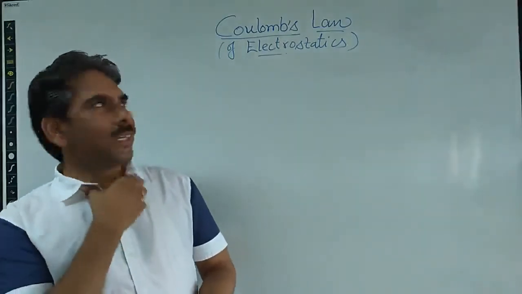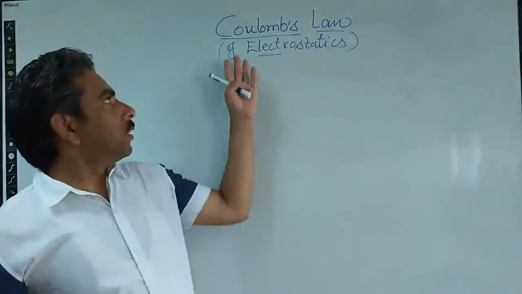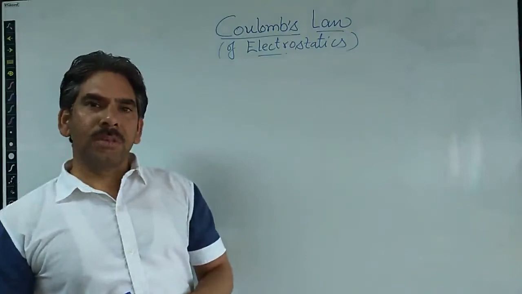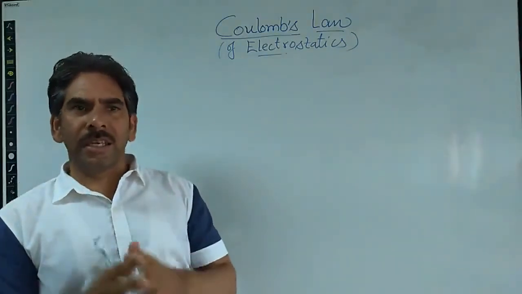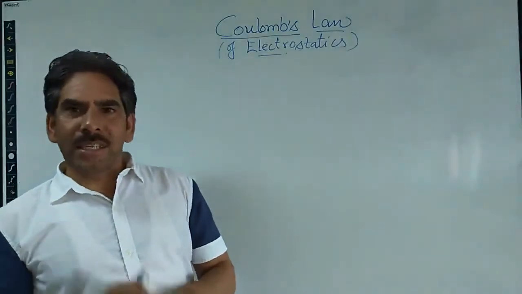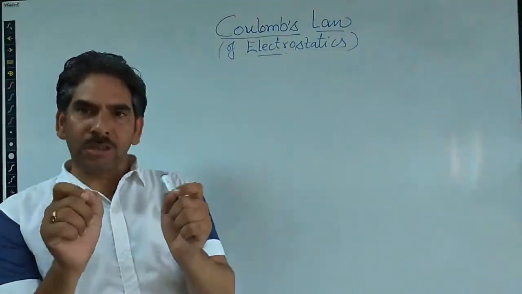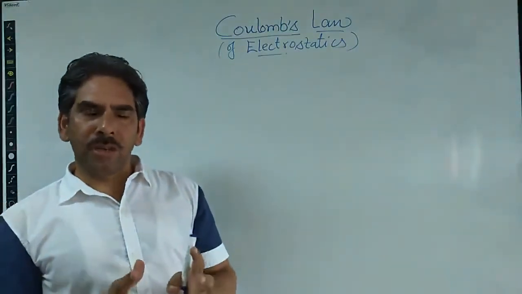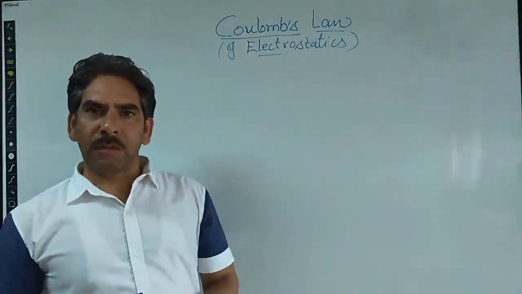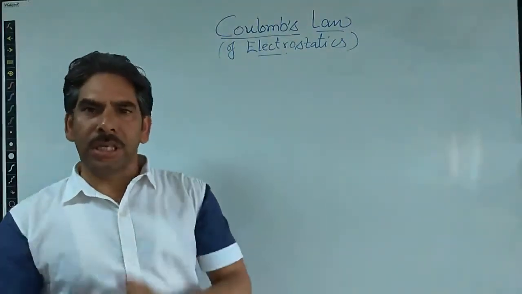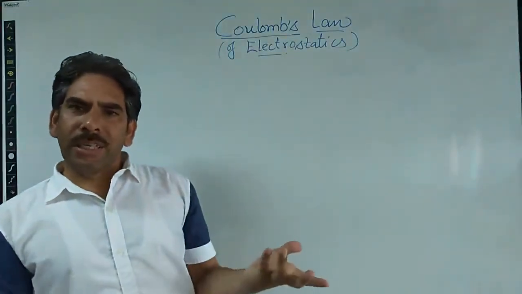Charles Coulomb was a physicist. In the 18th century, through his experiments on the torsion balance, he measured the electrostatic force between any two charges accurately, and based on his study and experimental observation he gave a law about the electrostatic force between two charges. We can also call it simply the electric force.